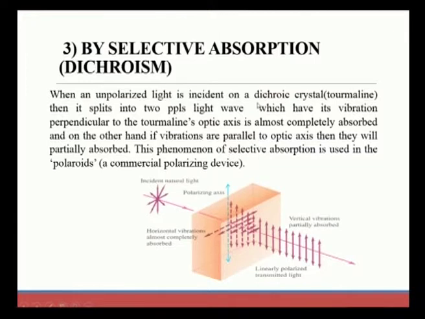When incident light falls on this type of crystal, it splits into two PPL light waves. We can observe here that one has its vibrations perpendicular to the tourmaline's optic axis.